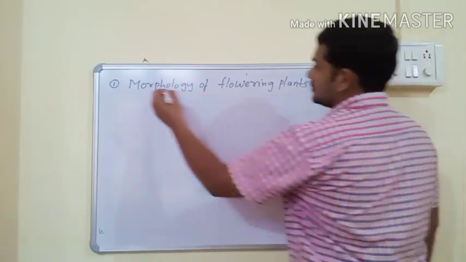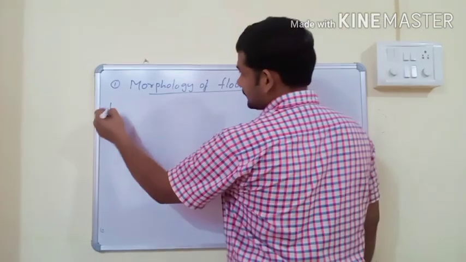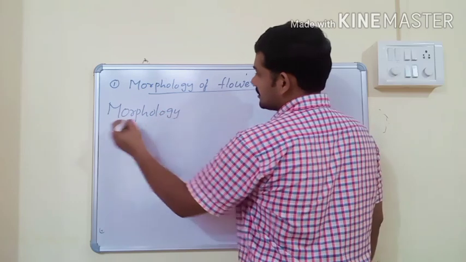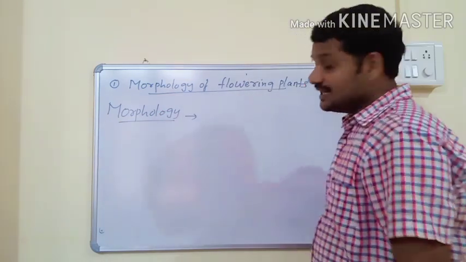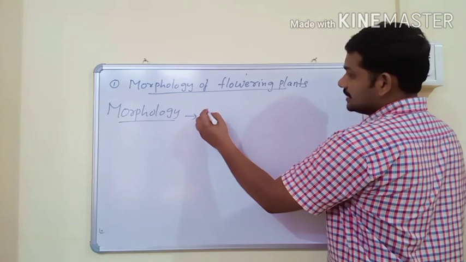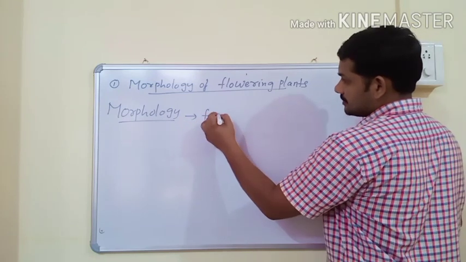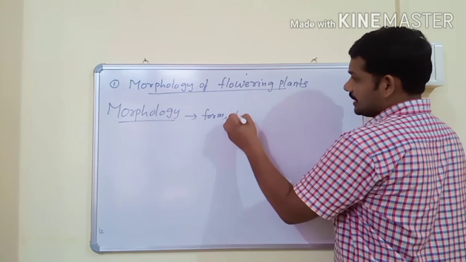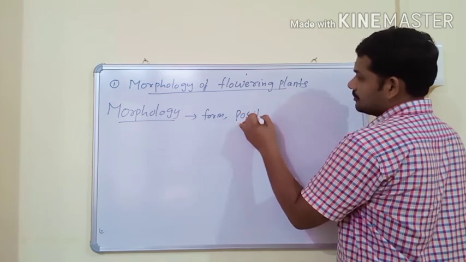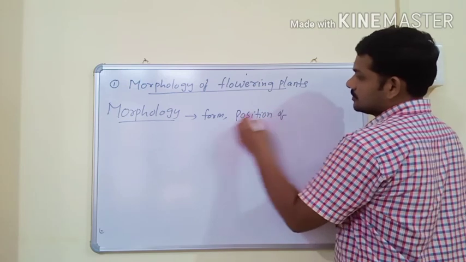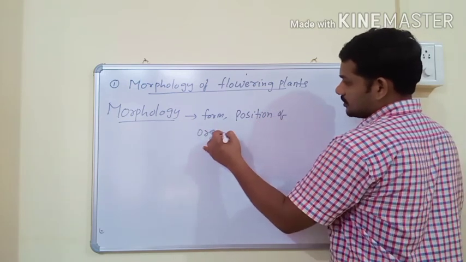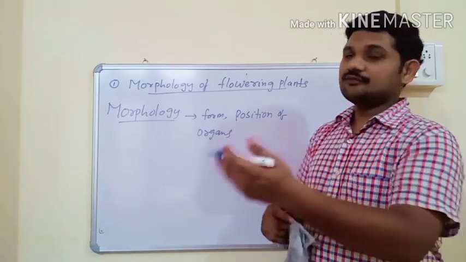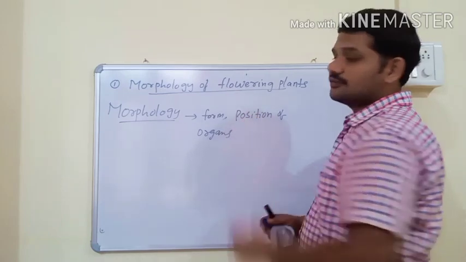What is morphology? Morphology is a branch of biology. It deals with various forms, external appearance and relative position of various organs, or simply it is a study of external form or external features of various organs of flowering plants.